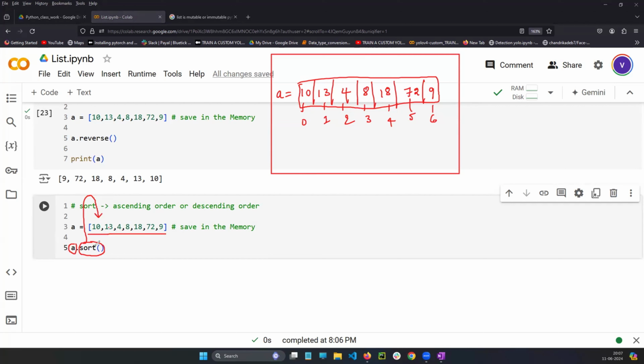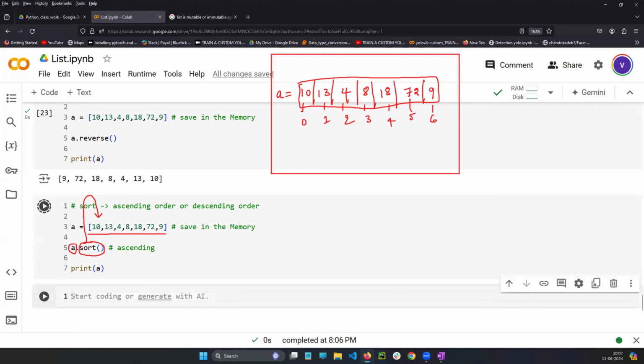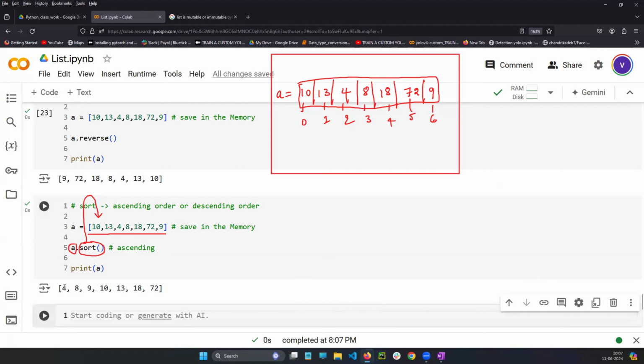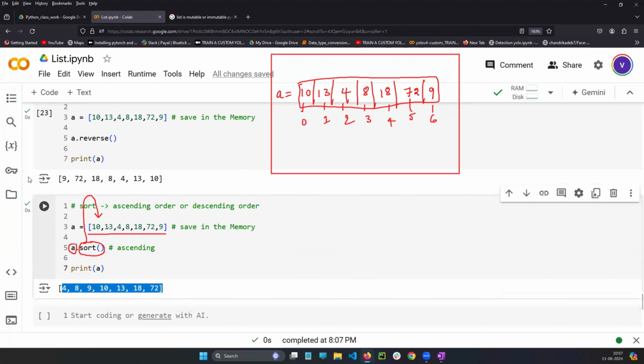This is A. What will this sort do? This will maintain the data. This sort function will sort in ascending order. By default, it will maintain in ascending order, small to big. See, small to big, everything will be sorted.